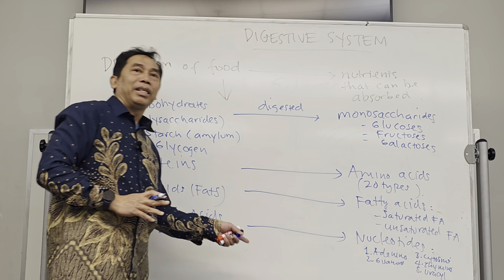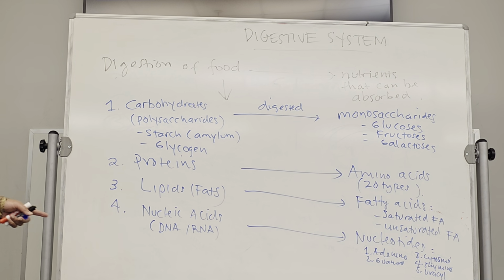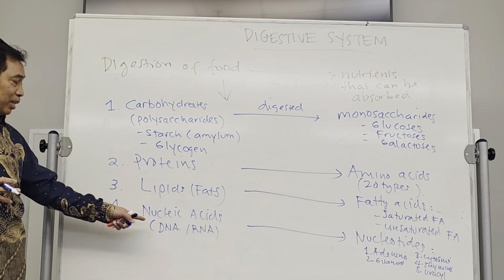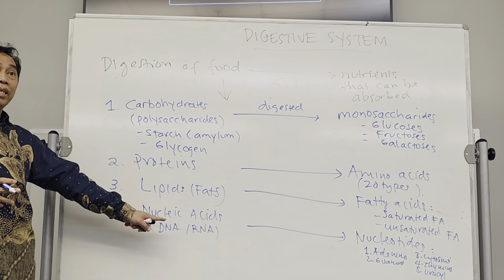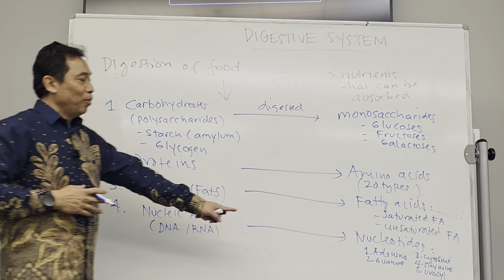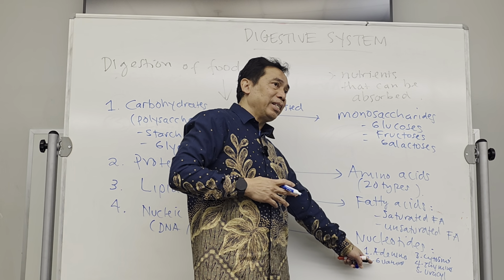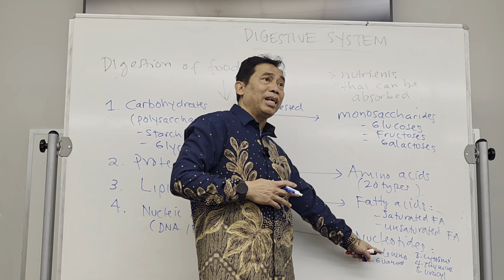Those are the nucleotides that will be taken from the DNA and the RNA that we eat. And when it goes to our cell, then it can be used to make our DNA, RNA.